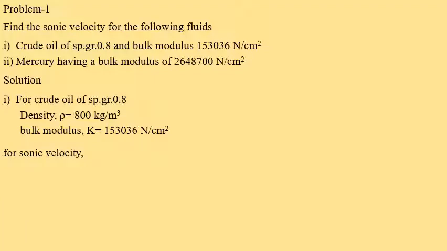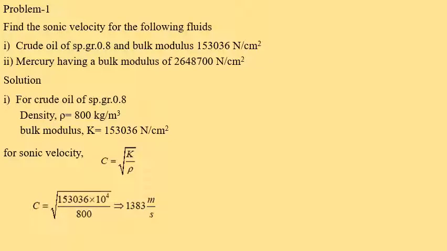For sonic velocity, the expression becomes C is equal to square root of K by rho. Here C is equal to sonic velocity or velocity of sound, K is equal to bulk modulus, rho is equal to density of crude oil. Now substitute these values.